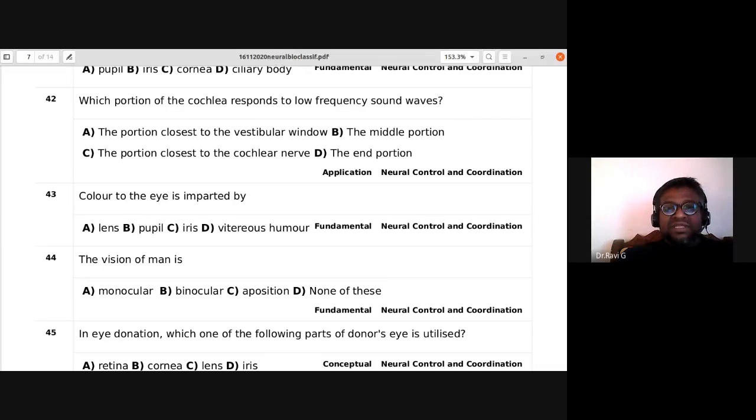Yeah, that we have discussed. For 43rd, color to the eyes is imparted by lens, pupil, iris, vitreous humor. So the color to the eye is imparted by iris. So whether they are black in color or blue in color, or hazel in color, the color to the eye is imparted by iris. So C is the answer.